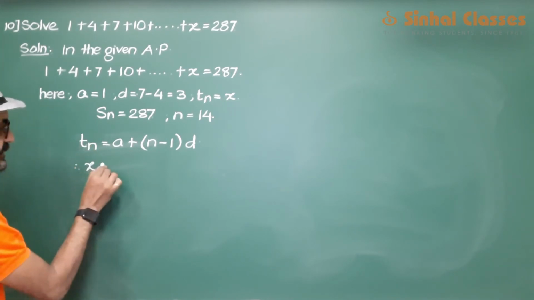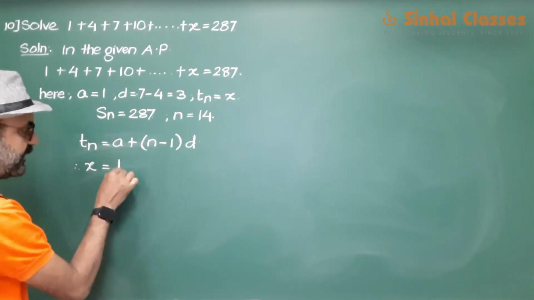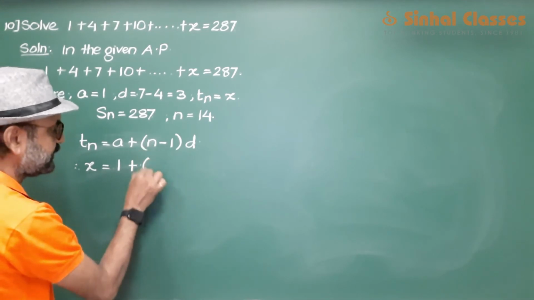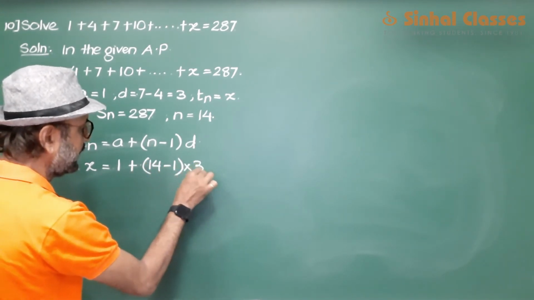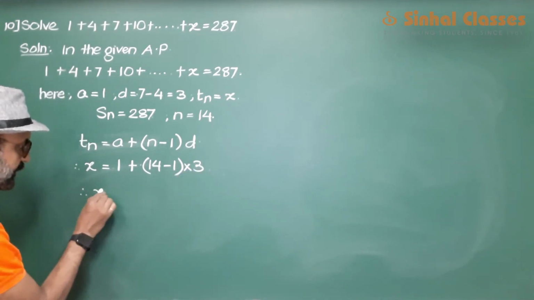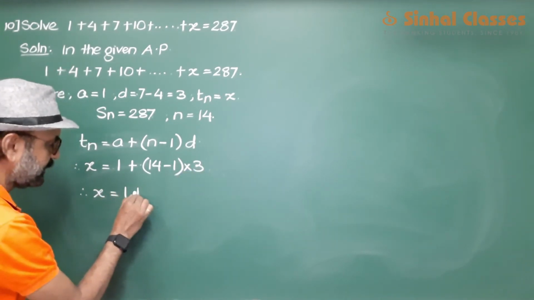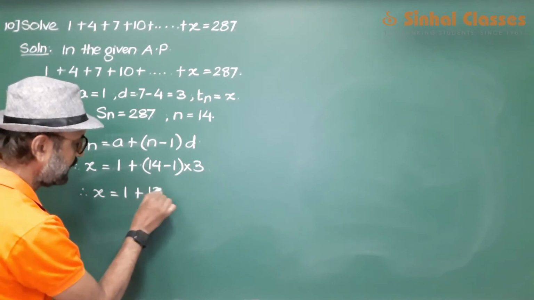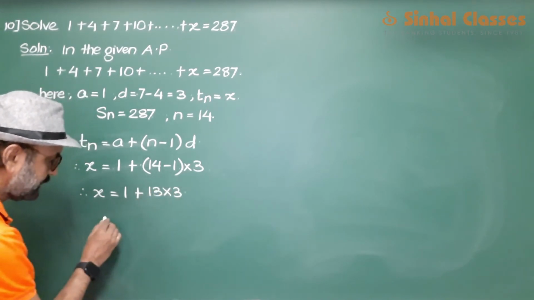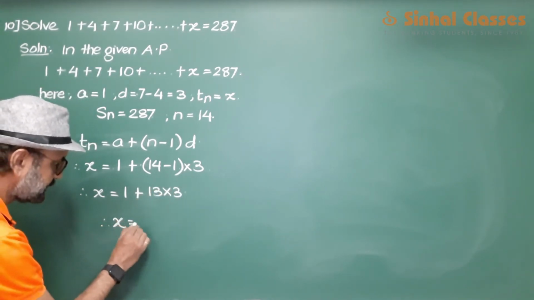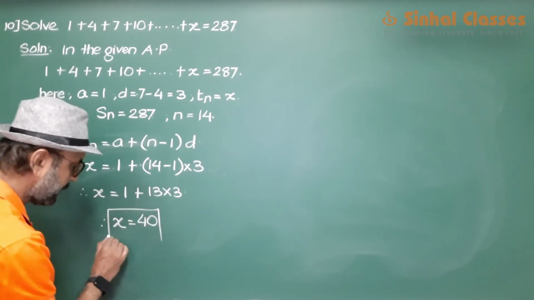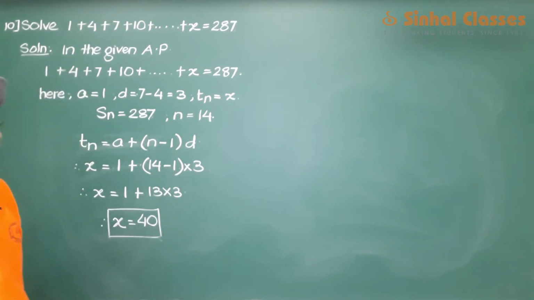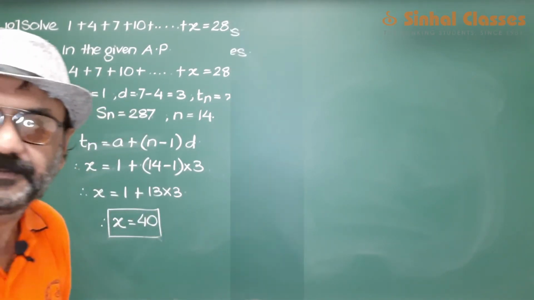Tn, which is x, a which is 1, n which is 14, minus 1 into 3. x is equal to 1 plus 13 into 3. So x equals 40. So this is how we solve this kind of a sum.